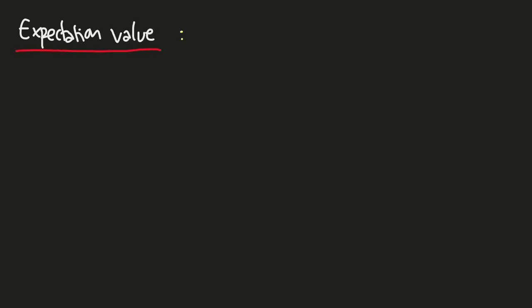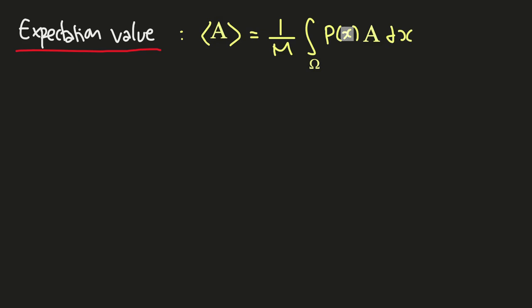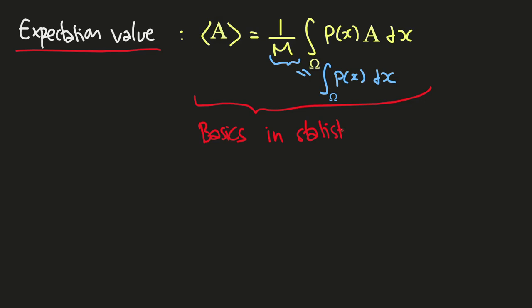This value is denoted like this for a measurement, let's say A. Then this expectation value inside region omega is this integral, where x is each data point inside the region omega, and A as a measurement depends on x. And I almost forgot that capital M here, analogous to before, is this integral as some kind of normalization. So this integral is basic, most basic in statistics.